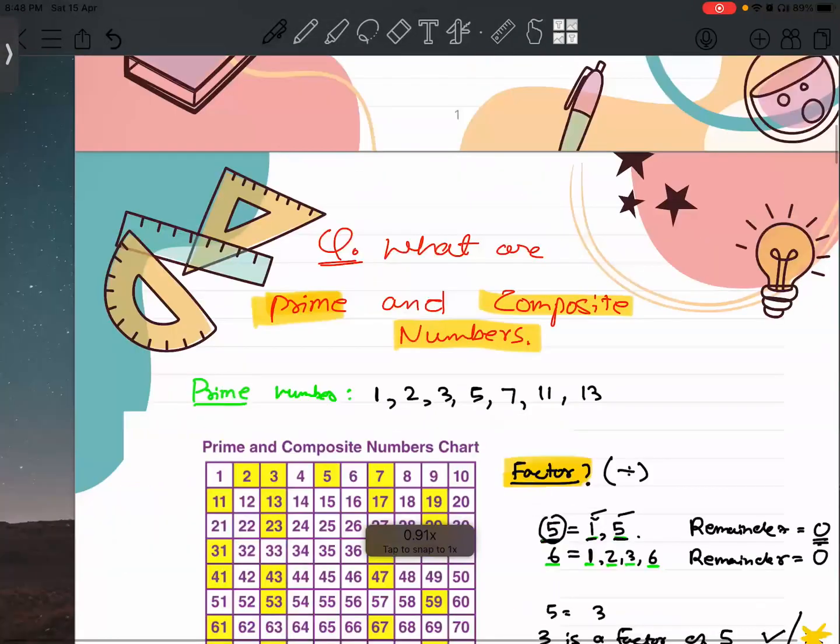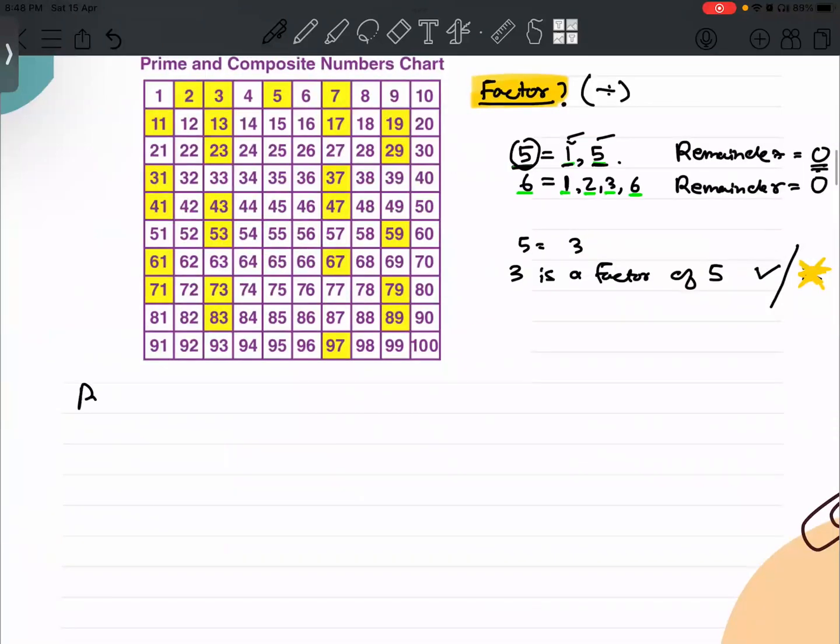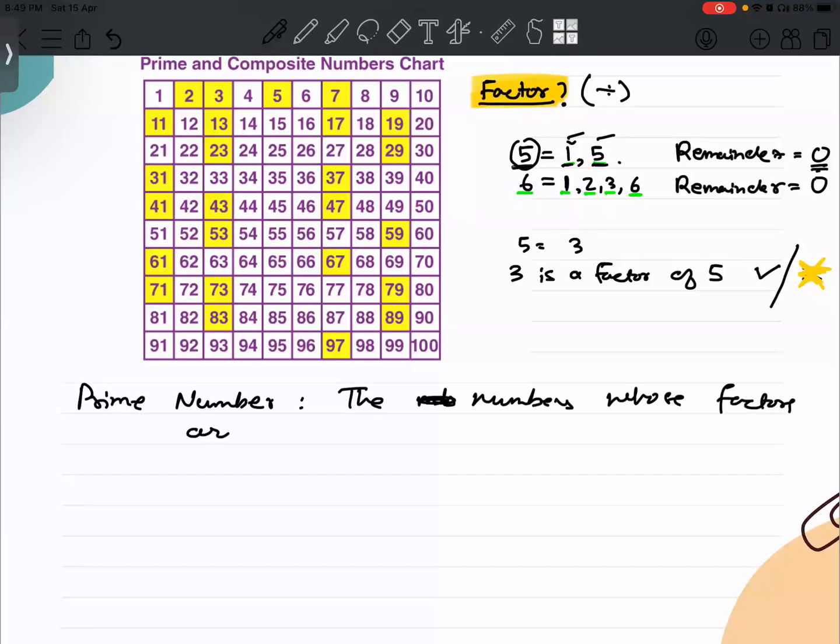So let's come back to prime numbers. The definition of a prime number is: those numbers whose factors are 1 and the number itself.